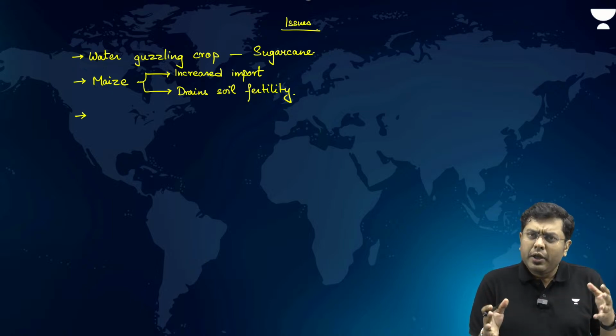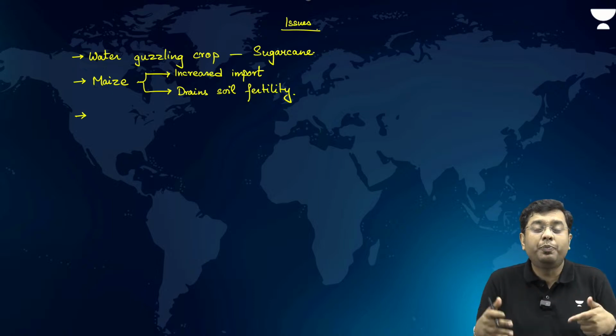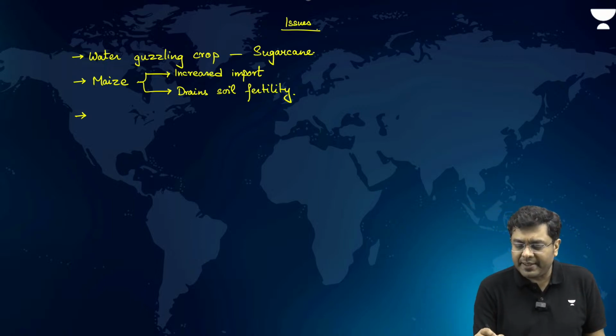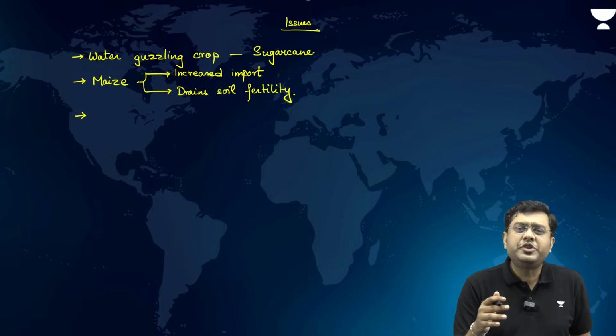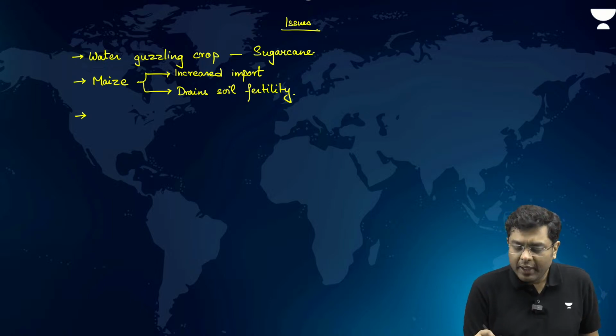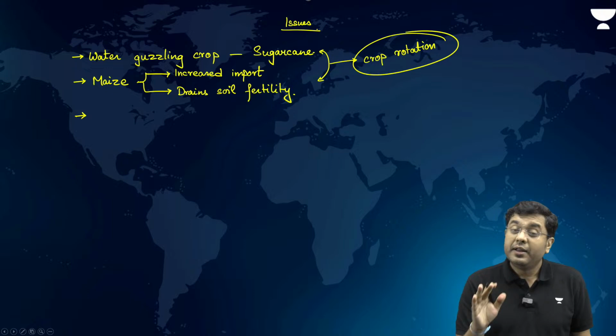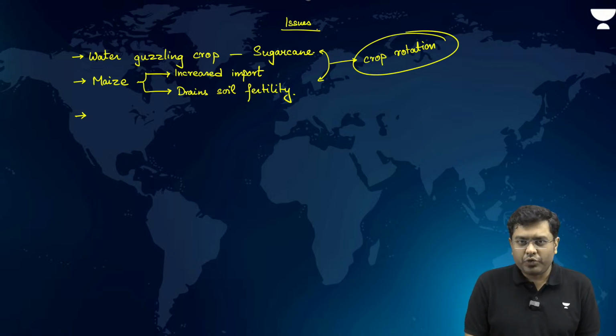So that is where you have to understand that we need to promote the third and the fourth generation of biofuels, or what can be done in areas which receive a heavy amount of rainfall. There sugarcane and maize can be grown as a result of crop rotation, so that you don't have the drainage of nutrients from the soil and it is able to retain the nutrients.